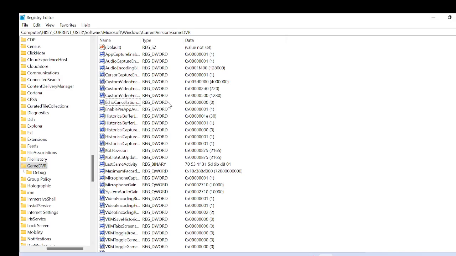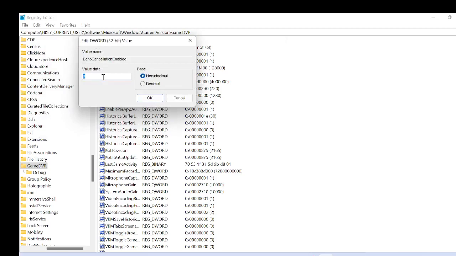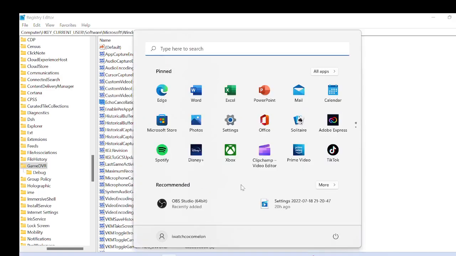Now click on it. Once you're here, you should see the value data as 1. You're going to set it to 0 and set base to hexadecimal. Once you're done, click OK, go to your window icon, click restart.